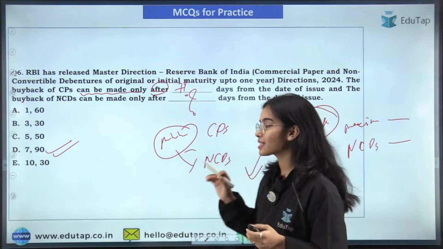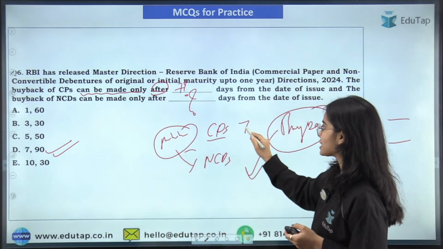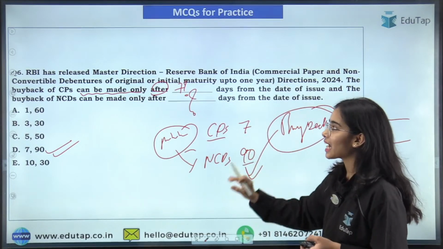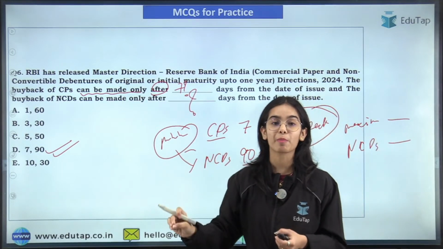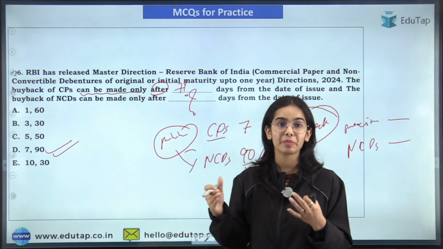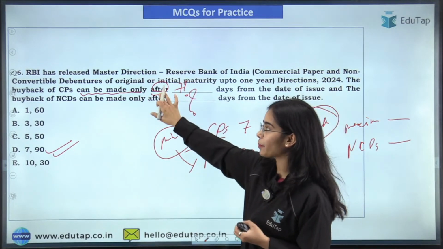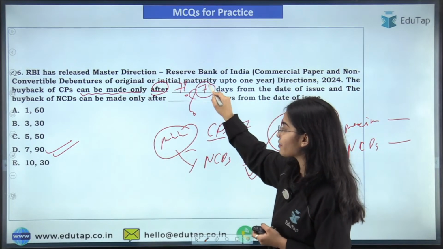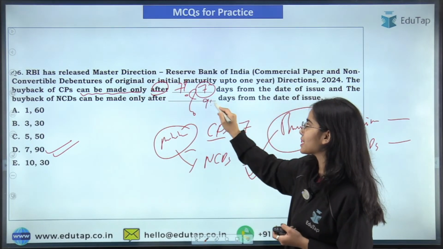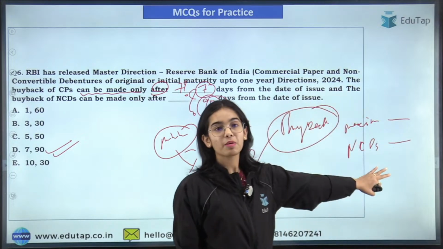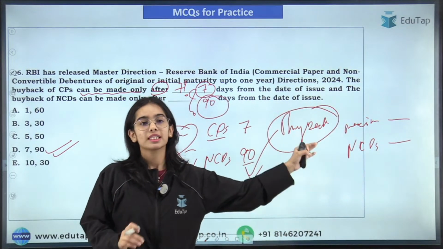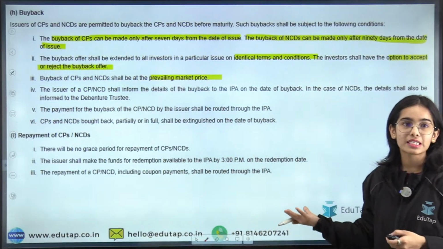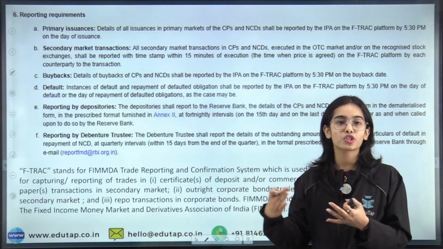Yes, for the CP, that is the commercial paper, the minimum tenure is 7 days, and for the NCDs the minimum tenure is 90 days, and that's why the buyback can only happen after they have completed their minimum tenure. That's why the buyback by the company can happen for the CPs after it has completed 7 days, and for the NCDs after it has completed 90 days. The maximum is 1 year for both the CPs and NCDs. Okay, so this is the idea. So we have discussed the major points for the CPs, commercial paper, and NCDs.